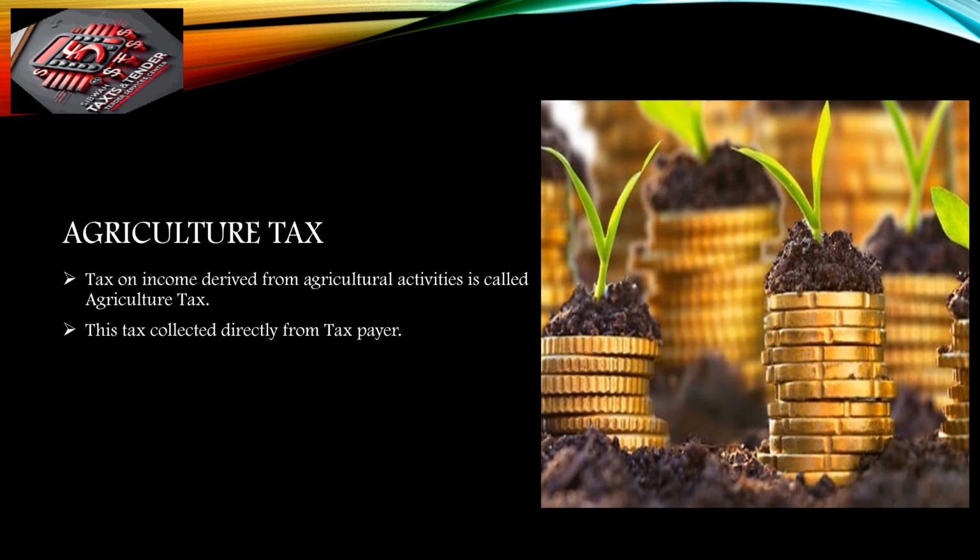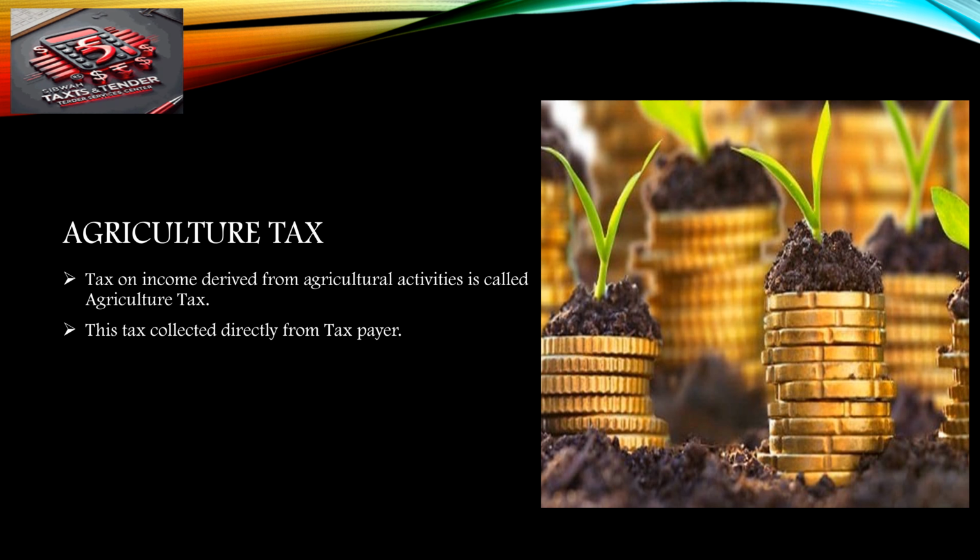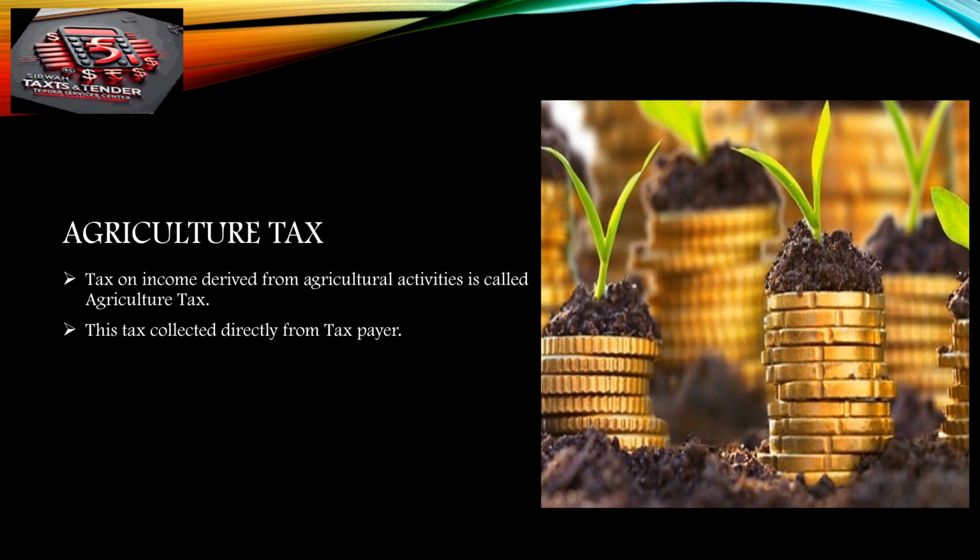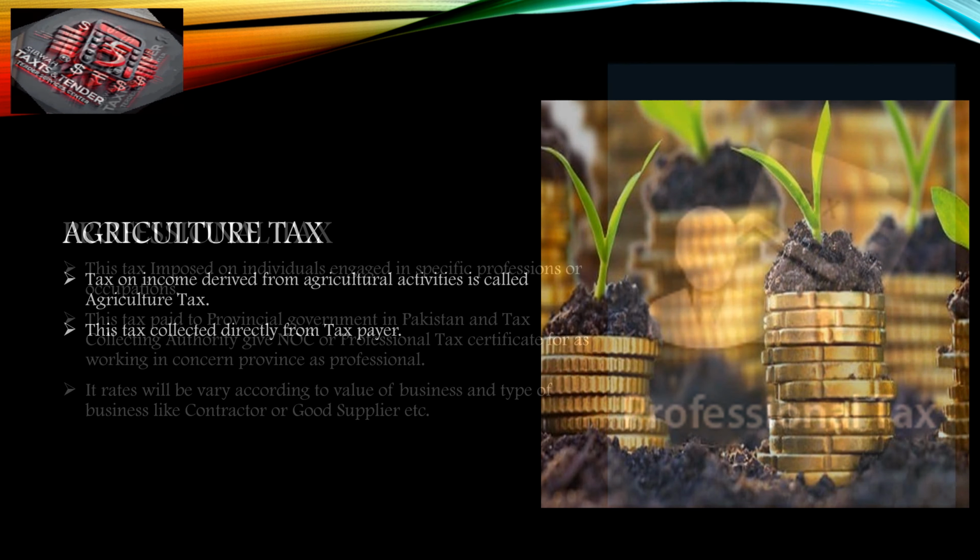Agriculture tax. Tax on income derived from agricultural activities is called agriculture tax. This tax is collected directly from the taxpayer. In Pakistan, this tax is collected by provincial governments.